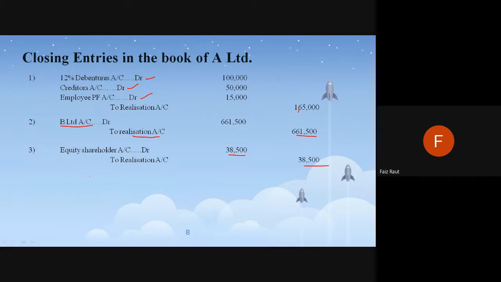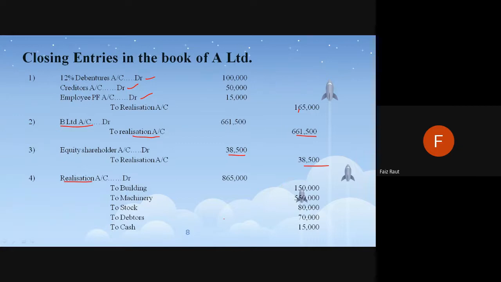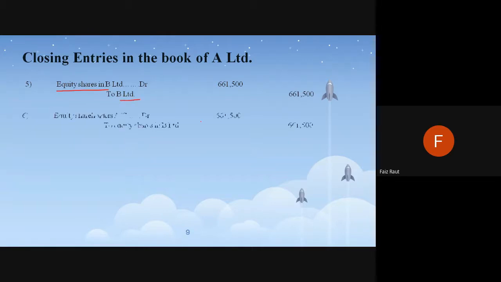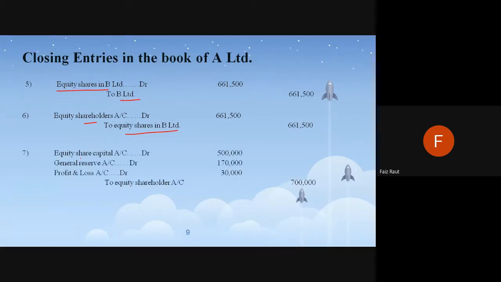Then we come to the debit side. On the debit side we have written all the assets. So realization account debit to all these assets. So this is the 4th entry. Now we have completed whatever was in the realization account, and we have done its journal entries. Then we will come to the remaining part, which was the equity shares, equity shareholders to equity shares limited. Then finally, shareholder account, the last account which we made.